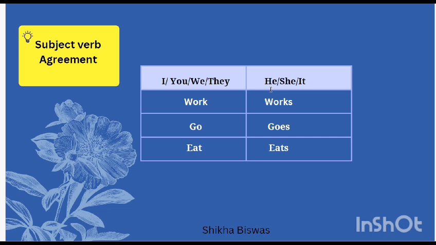On the other hand, he, she, it are the singular form of the subject. If you are using somebody's name, that is also singular. In that case, again, we have to use the singular form of the verbs. That means all your verbs would come with s, that is works, goes, eats, etc.